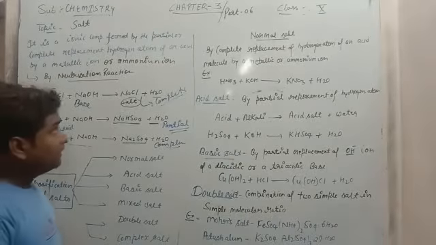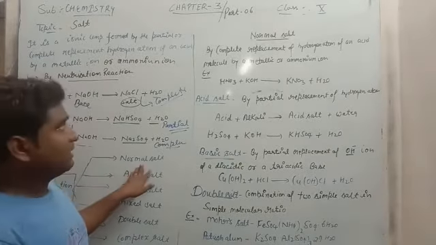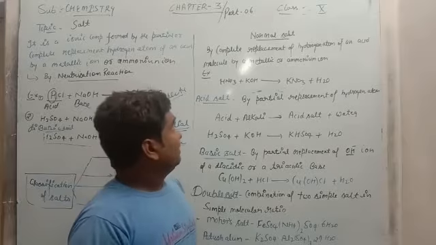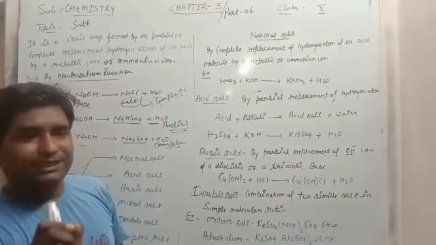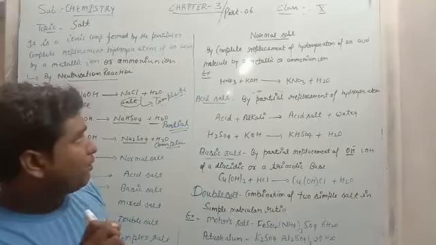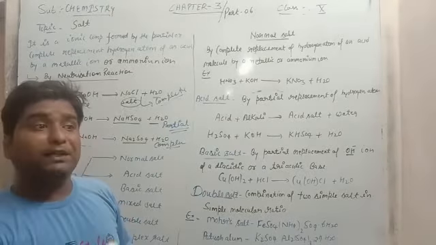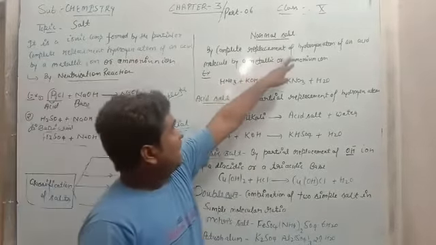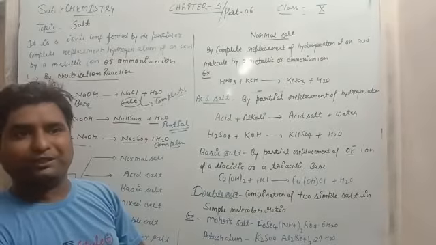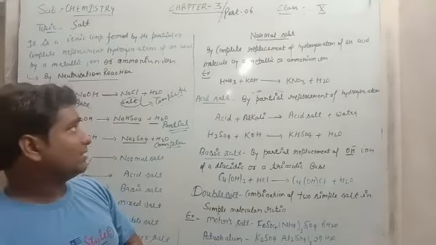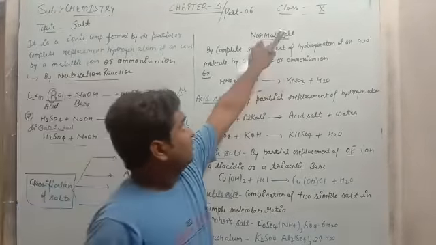Okay. So first, normal salt. What is the normal salt? A complete replacement of the hydrogen atom. Normal salt will be formed after the complete replacement of the hydrogen from the acid. That means when an acid donates its whole hydrogen, normal salt will be formed.